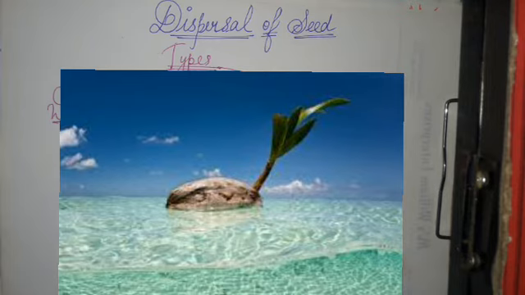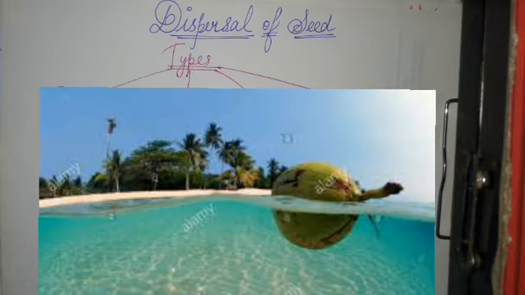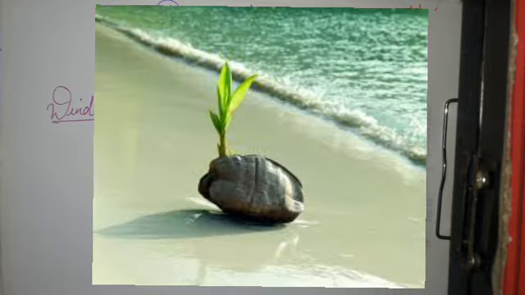That brown color fiber, you need to take it out. It is a dried one, therefore you can see that fiber. But if you have the green one, it is very spongy. If you dip it in the water, it will float up. And that is how it reaches different destinations, and then it germinates and grows into a new plant. So this is the second method of dispersal, which is called dispersal by water.